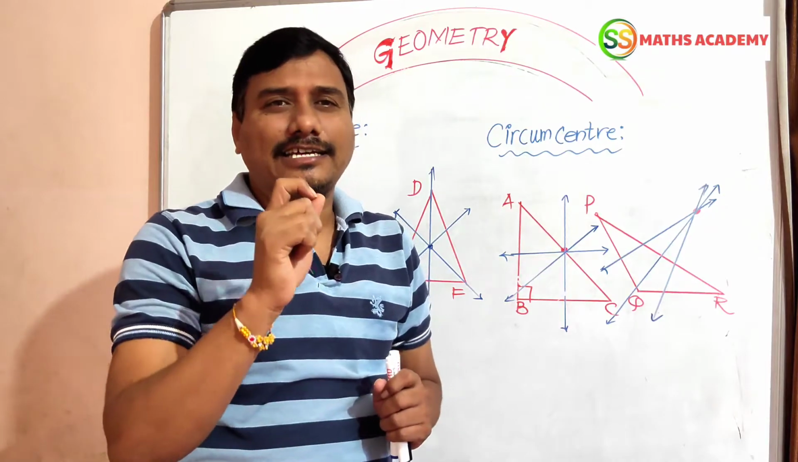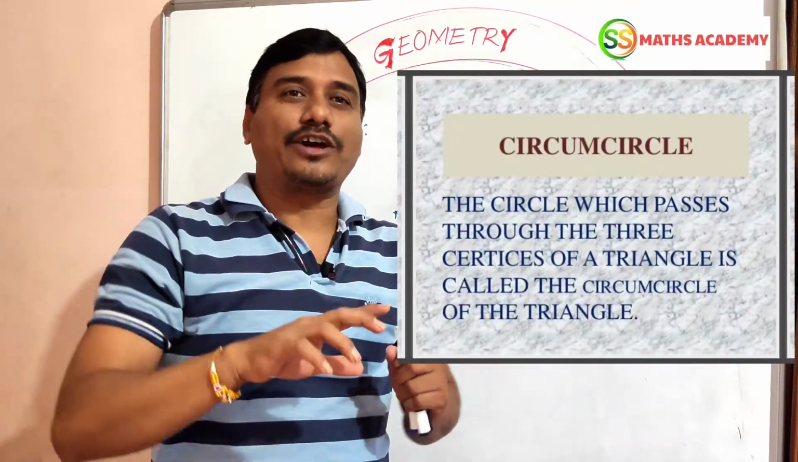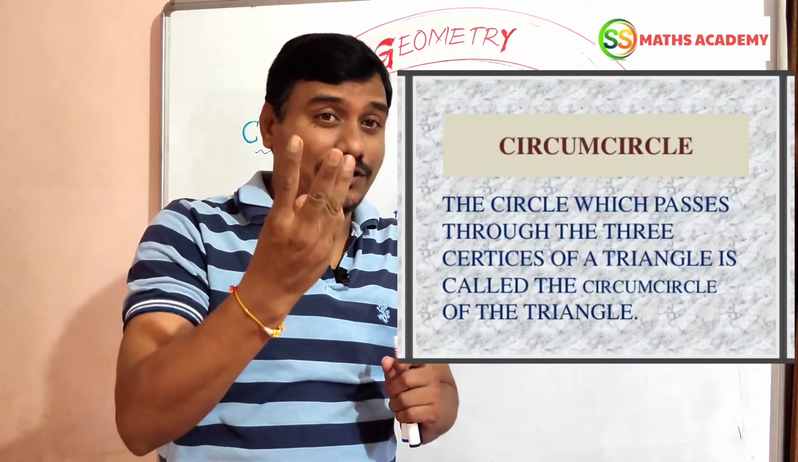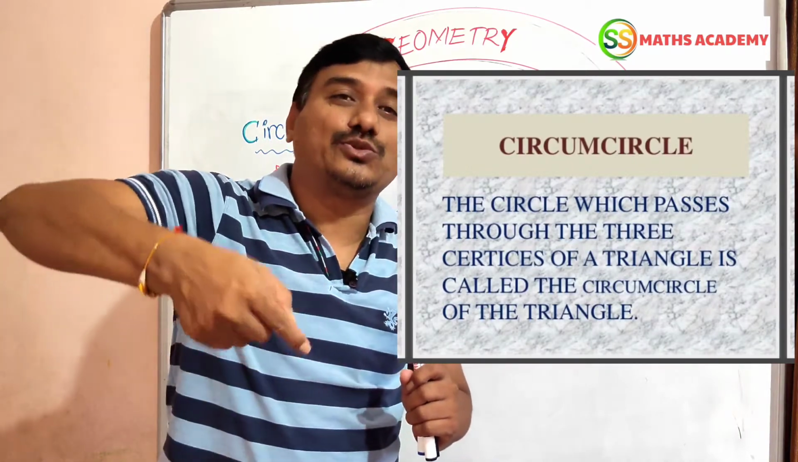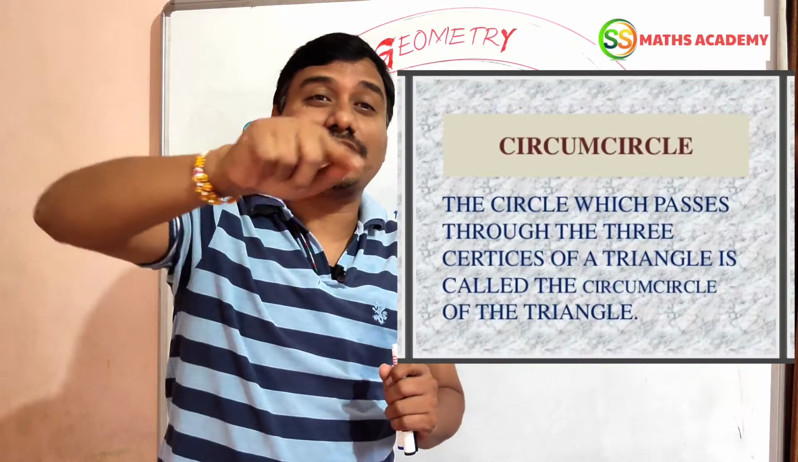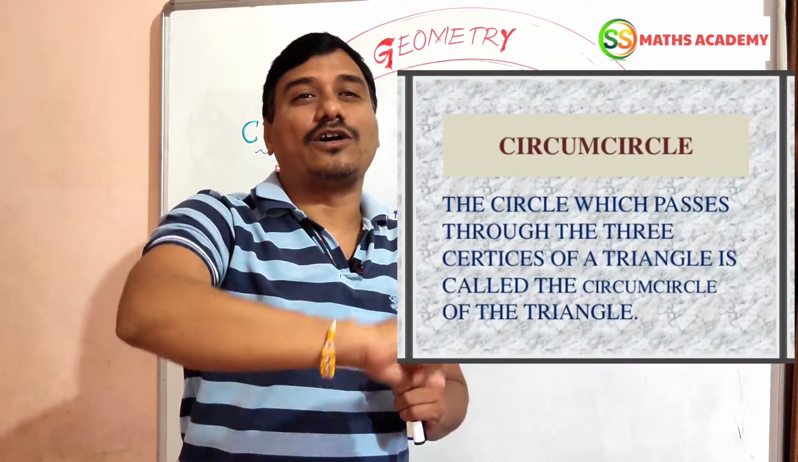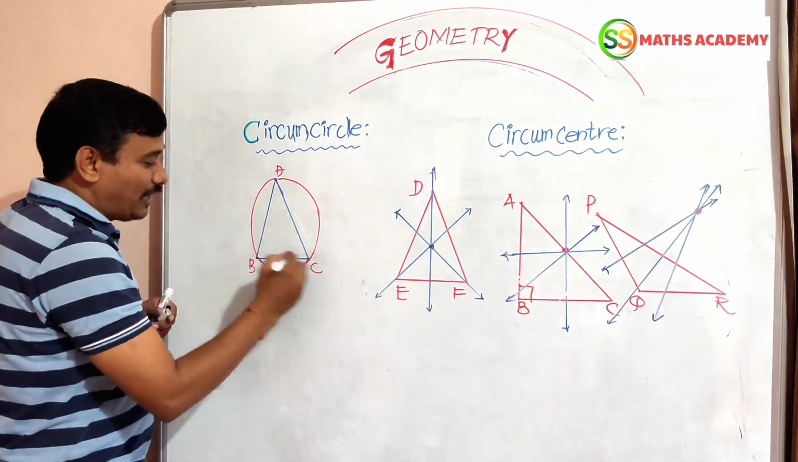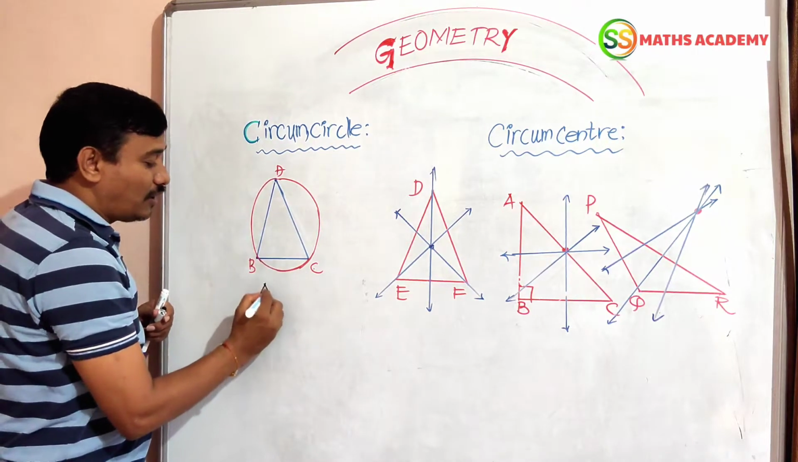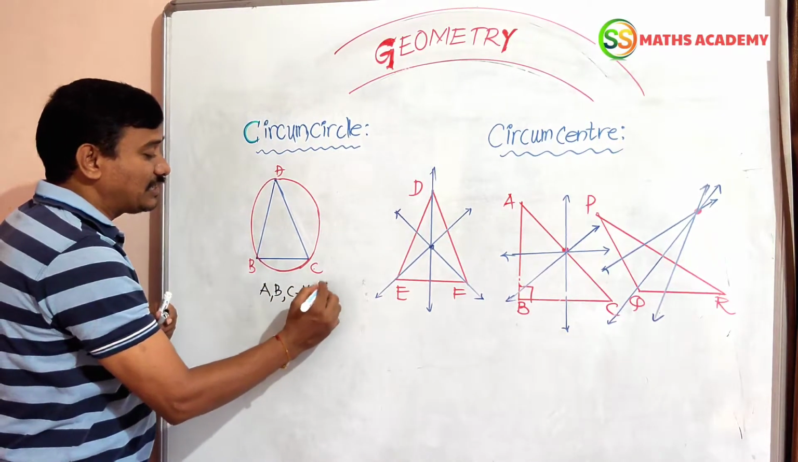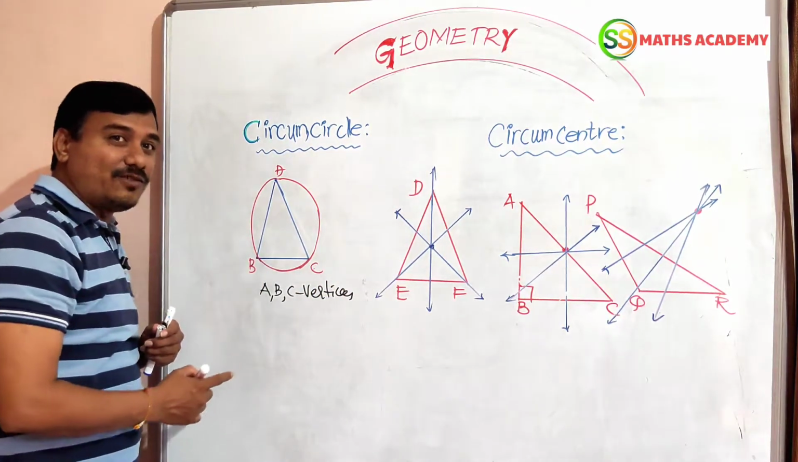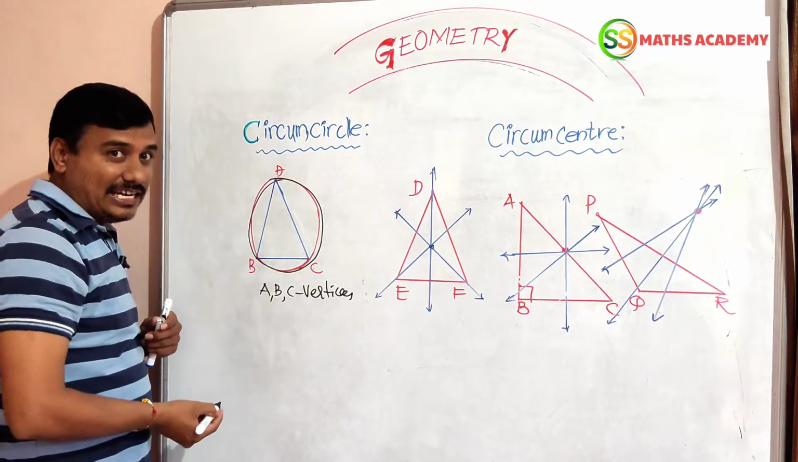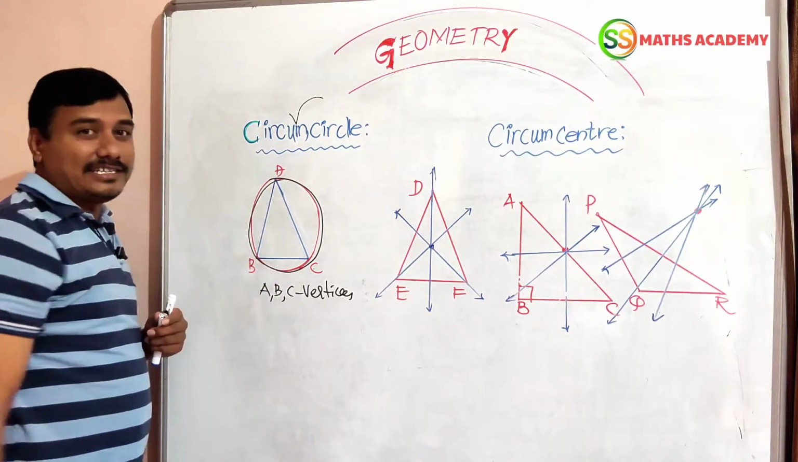Let us see. Circumcircle. We know very well every triangle has three vertices. One circle which passes through the vertices of a triangle is known as the circumcircle. Here, in triangle ABC, A, B and C are called the vertices of the triangle. As you know, a triangle has 6 parts, 3 vertices besides the sides. The circle which passes through the vertices of a triangle is called the circumcircle.